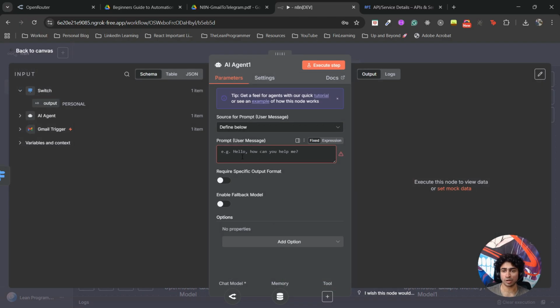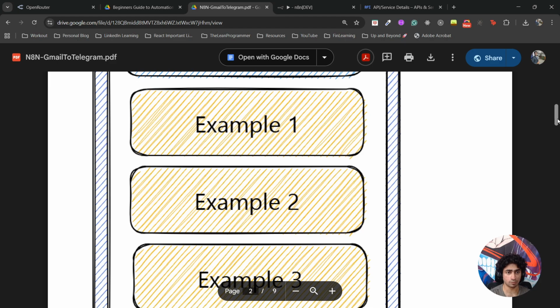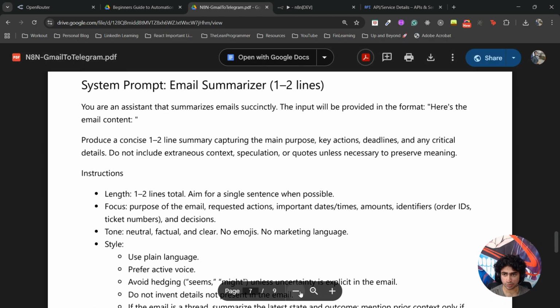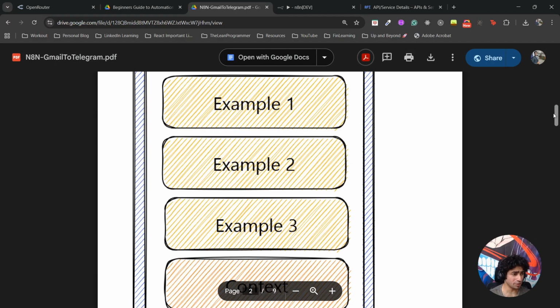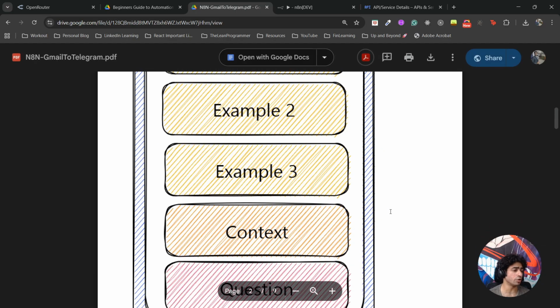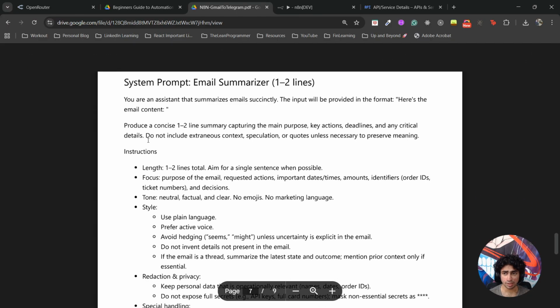Now, for our user prompt, first let me tell you what system prompt I'm going to give. The system prompt is: you are an assistant that summarizes. Same format, I have prepared it for you. You can change it or write it on your own, whatever. Role, instruction, example, always remember this. So here's the prompt I'm going to give: you are an assistant that summarizes emails.